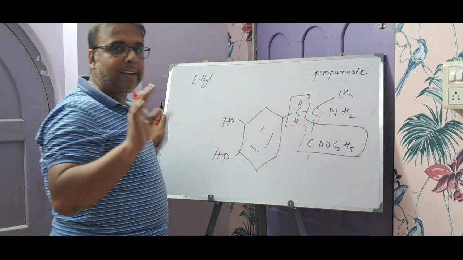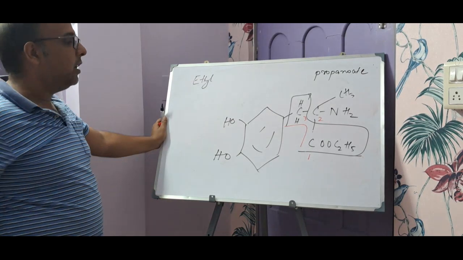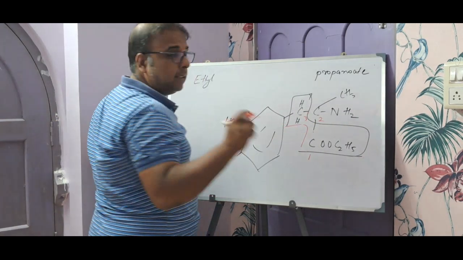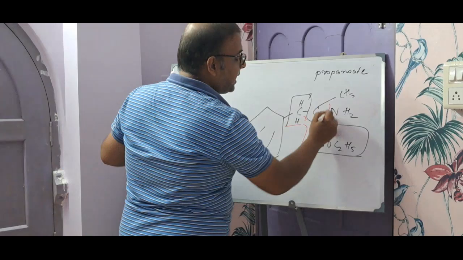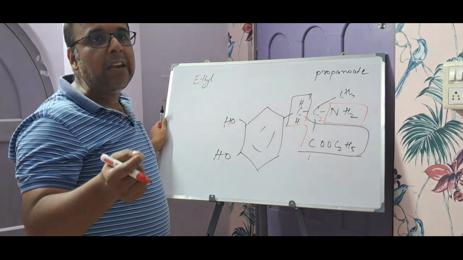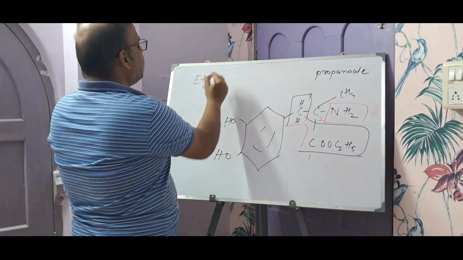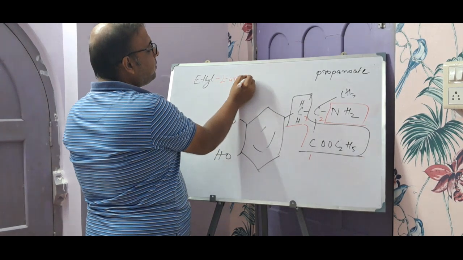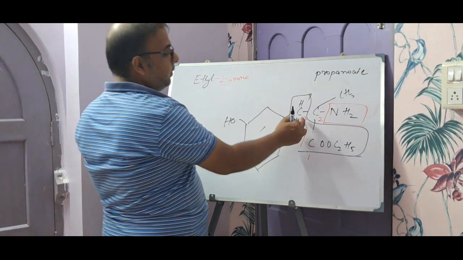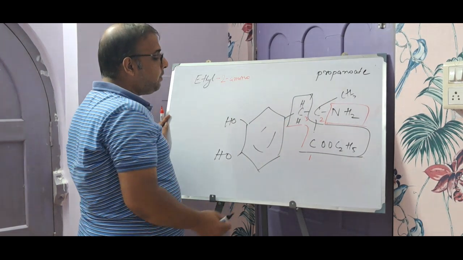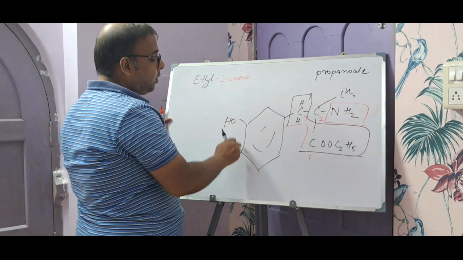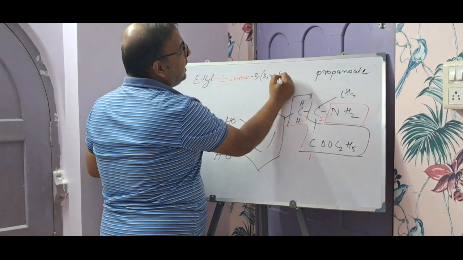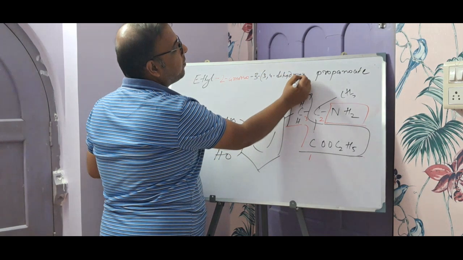We have several substituents scattered all around the ester. One is at the third position, and the other two are at the second position. The second position has an amino. As we all know, alphabetically A comes first, so immediately next to ethyl we put the number 2 and then write amino. Now we shift to the third position, where we have 1, 2, 3, 4. So at the third position we have 3,4-dihydroxyphenyl.